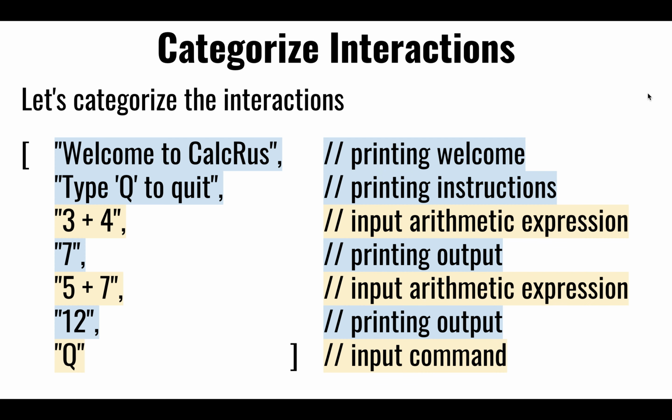If we try to categorize what these interactions might look like, we see that some of them are coming from the system, right? They're just printing a welcome, printing some instructions. So the ones that are in light blue are categorized as the output or printing of the system in that portion of the interaction, whereas the yellow ones are representing the input that a user might give the system, right? And they take turns, right? So that's why we call this synchronous. I talk, then you talk, and then I talk again, right?